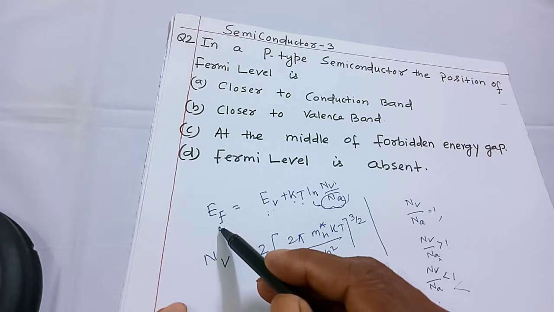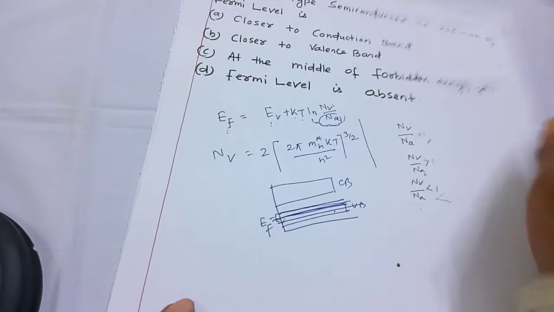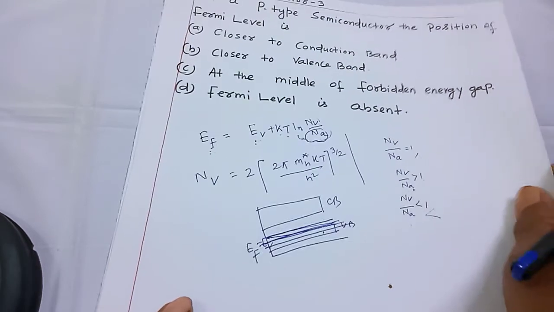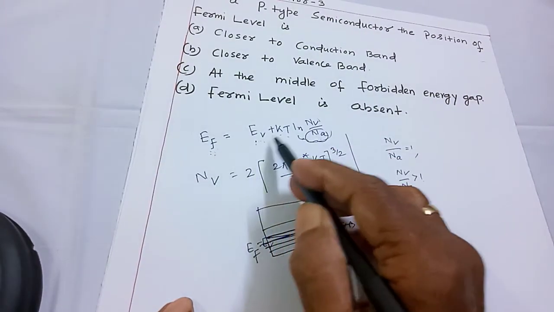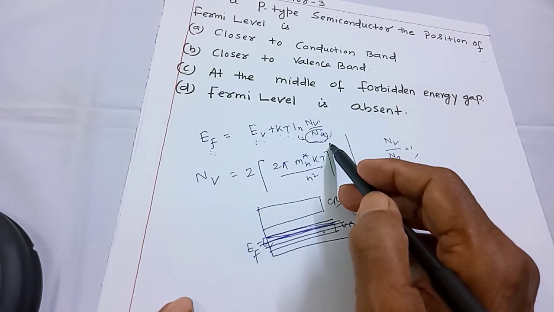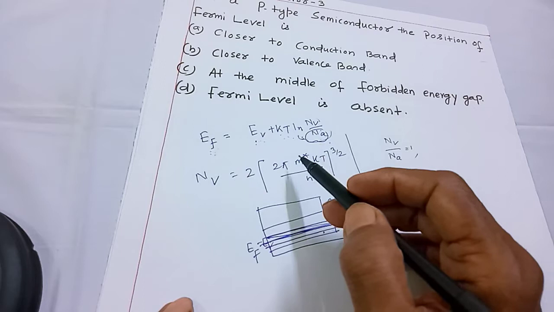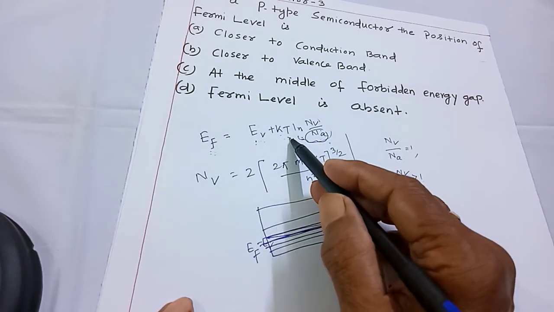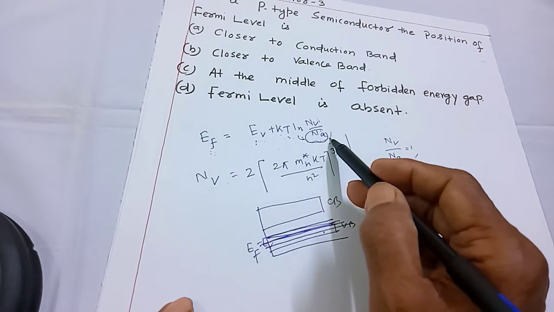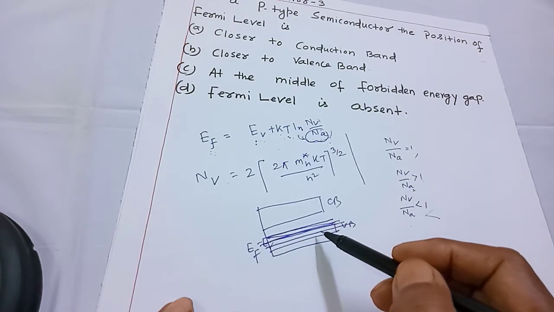Mathematically, Fermi level EF equals EV, where EV is the uppermost energy level of valence band. Now, this expression shows that EF equals EV plus kT ln of NV by NA. NA is related to acceptor concentration. Now, in general, if temperature is not equal to 0, then under that condition EF equals EV plus some positive term. This shows that the Fermi energy level is just above the valence band.